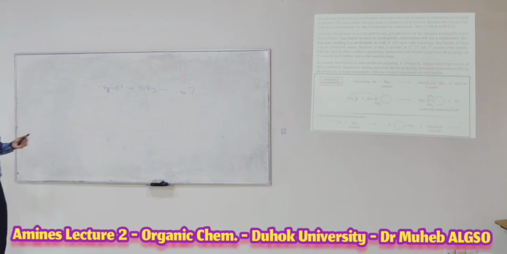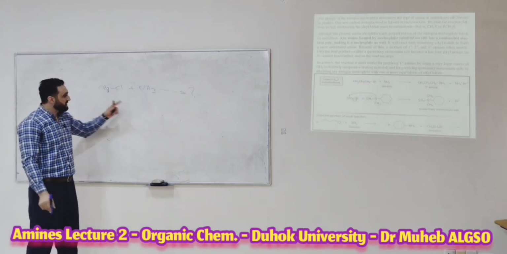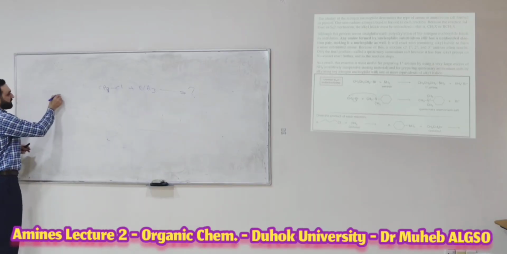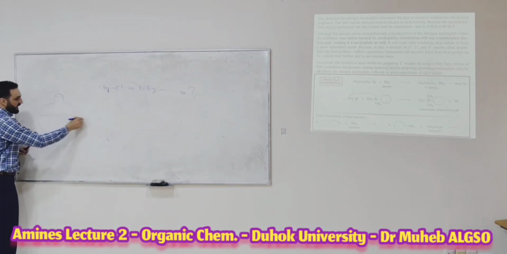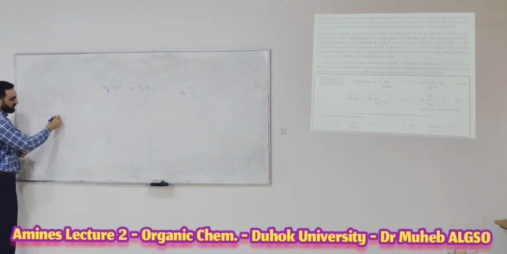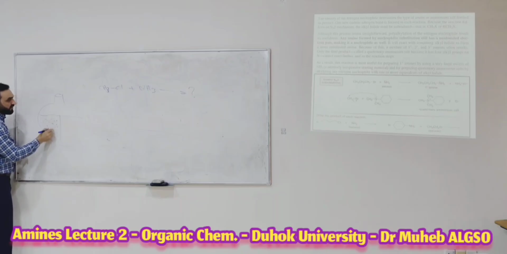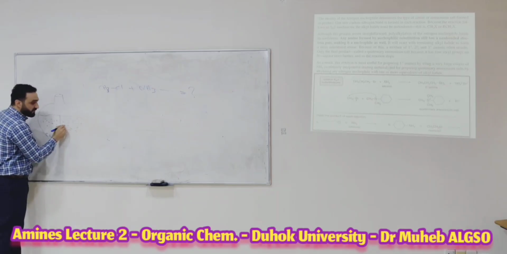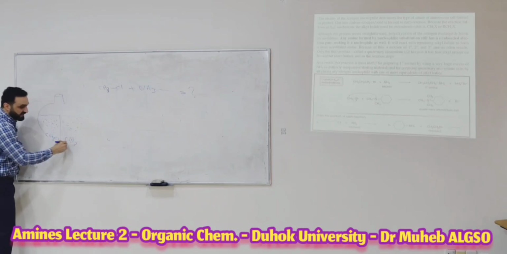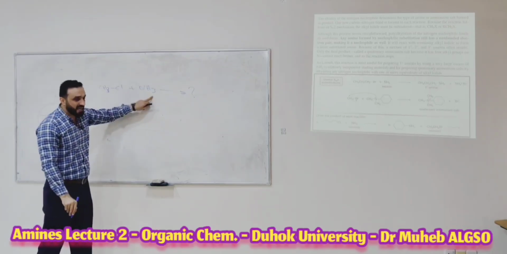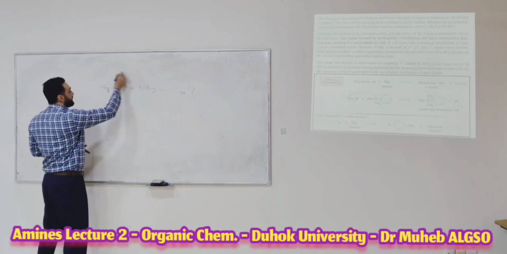Now, firstly, if we think about this reaction, it is not just one molecule with one molecule. You have many molecules of both compounds: the ammonia as a gas, and many molecules of CH3Cl, and also many molecules of NH3. So firstly, the first molecule of the alkyl halide will react with NH3 and directly give you this.